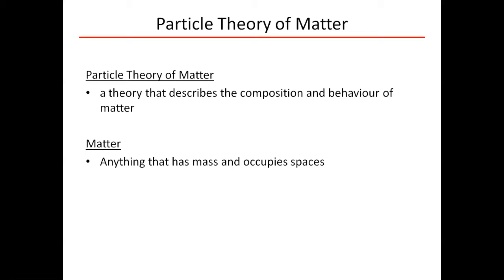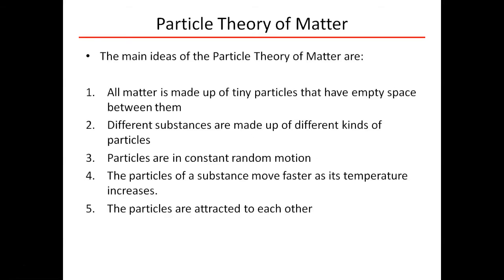Now, in our particle theory of matter, we have 5 basic postulates, or main ideas. The first one is that all matter is made of tiny particles that have empty space between them. We know these tiny particles are called atoms or molecules, and we'll talk about this more in depth in the coming weeks. Different substances are made up of different kinds of particles. Again, we'll talk about this in the coming weeks.